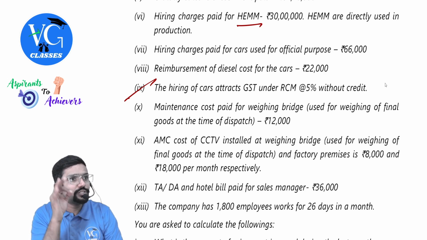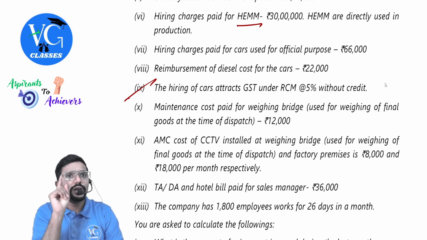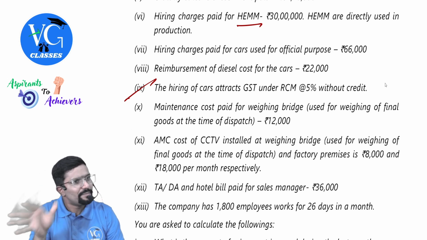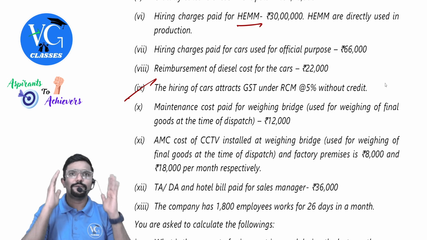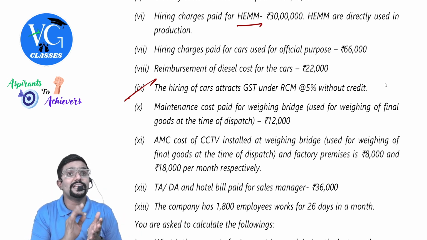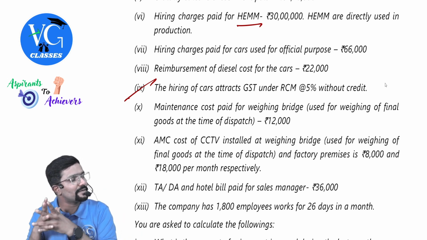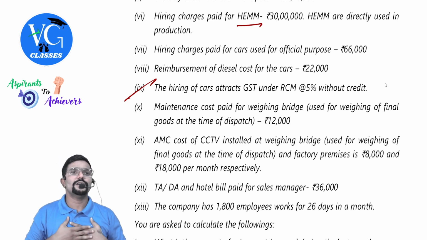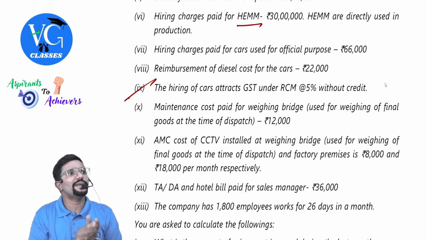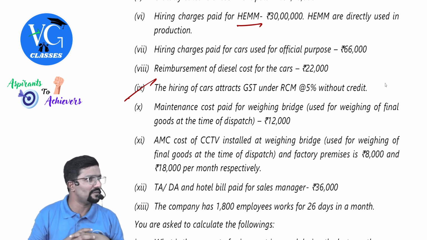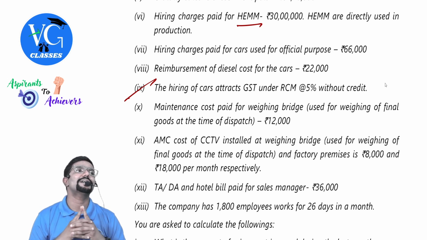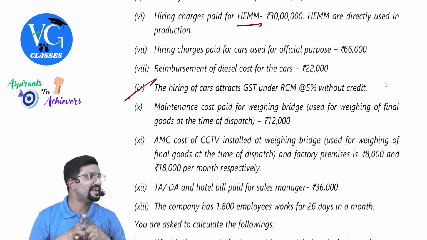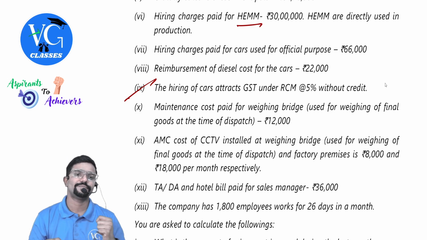Guys, actually, whether forward charge or reverse charge, the recipient can enjoy the credit. If it is a forward charge, the supplier is liable to pay, but from whom will he collect? The recipient. Can the recipient claim the credit of it? Yes. Now, if it is RCM, who has the responsibility to pay? The recipient. He paid it by himself. Can he claim the credit? Yes. Both ways, he is eligible to claim the credit. But here clearly they told credit is not available. So should we add it to our cost? Yes, guys.